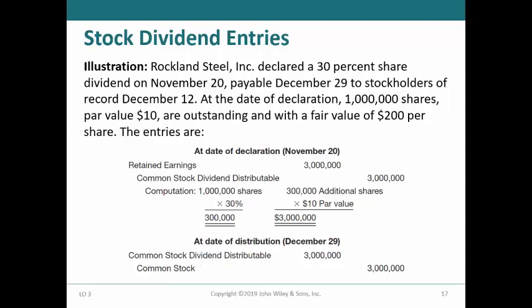To record the stock dividend, Rockland would debit retained earnings for the par value of $3 million and credit common stock dividend distributable for the same amount. On the date of distribution, Rockland would debit common stock dividend distributable and credit common stock for $3 million.